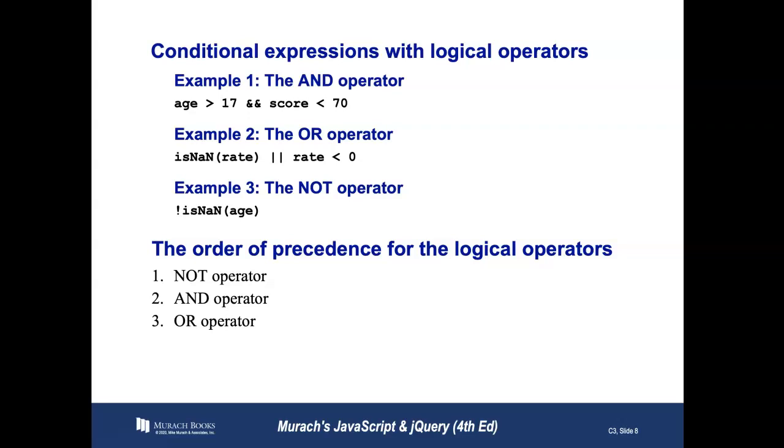Example 2 uses the OR. If the rate is not a number, isNaN, or the rate is less than 0, then we have a problem. Lastly, example 3, the NOT operator, is not a number age. So if the age is not a number, but it's not is not a number, then it is a number. So it's basically negating itself. It's saying this is a number. So the order of precedence for the logical operators starts with the NOT, that's first, and then the AND, and then the OR.